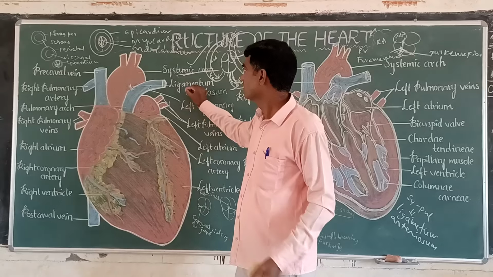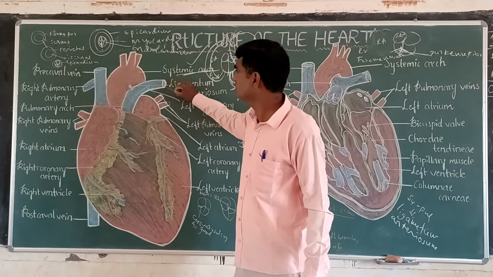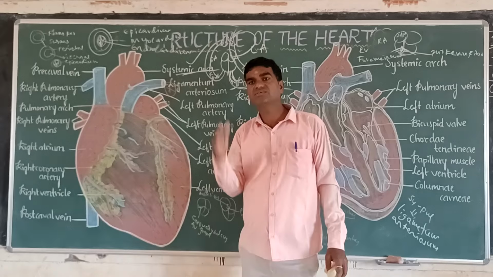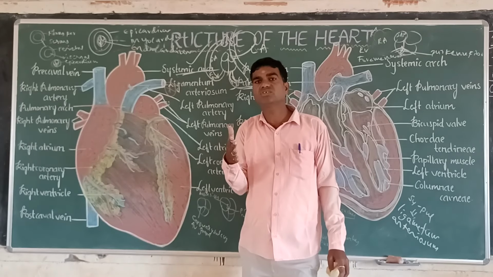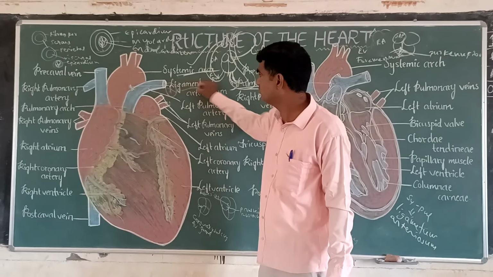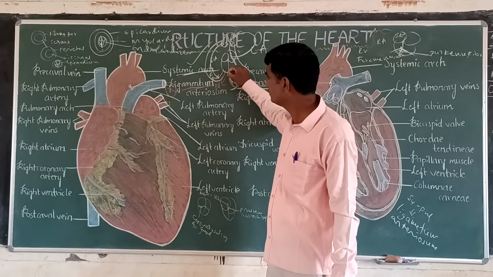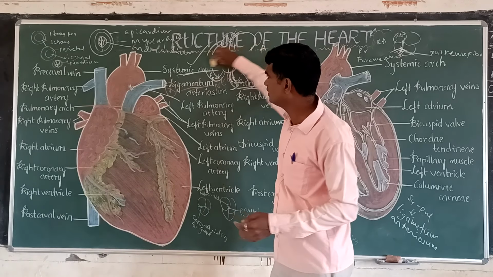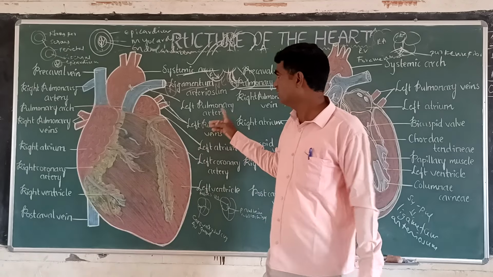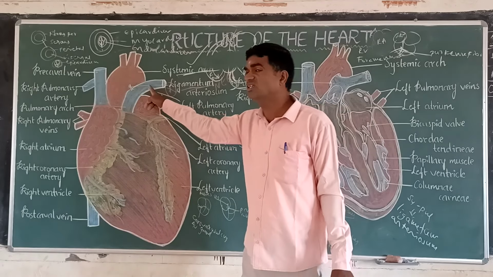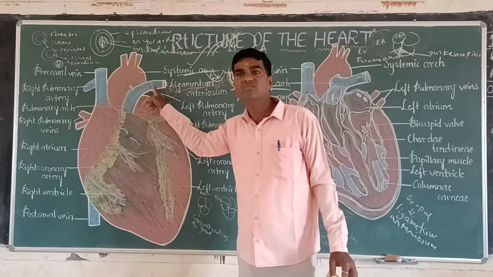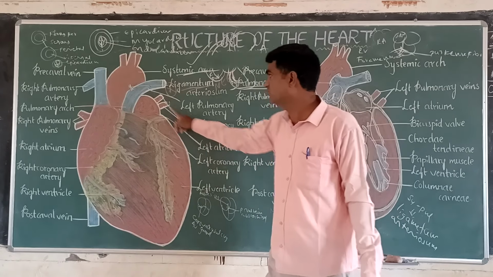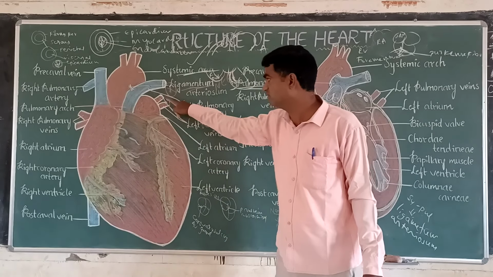Now it is the ligamentum arteriosum, the region where the systemic arch and pulmonary arch connect. Many times questions are asked on the ligamentum arteriosum, in NEET also. Next one is the left pulmonary artery. And next are the left pulmonary veins.